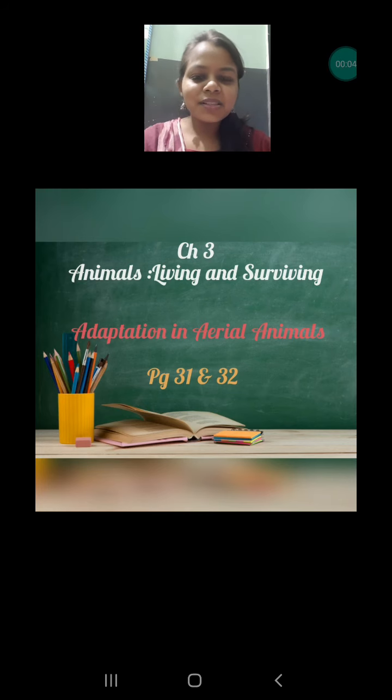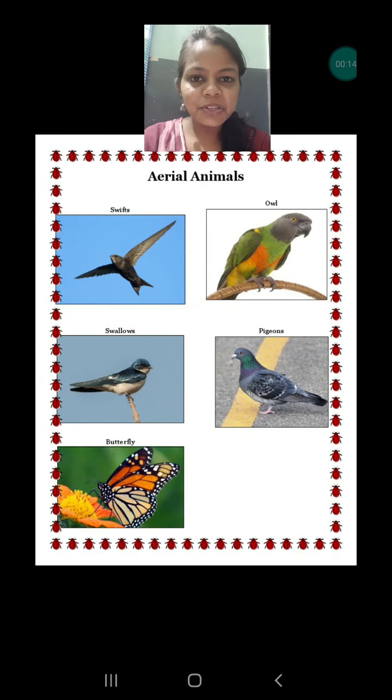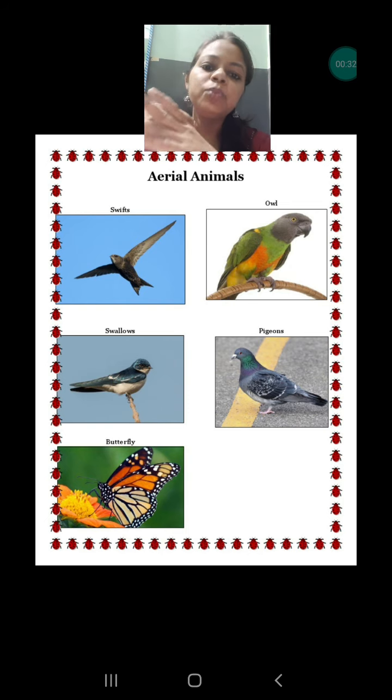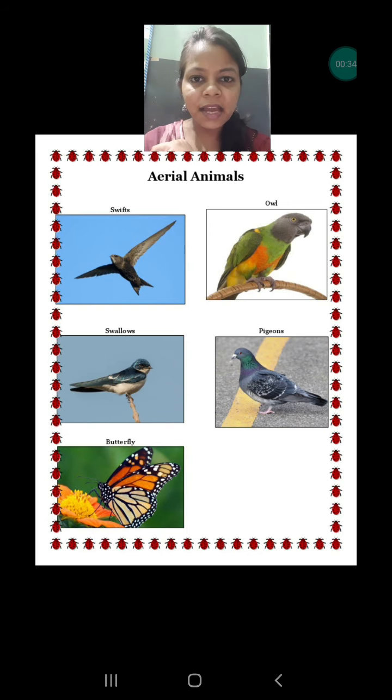Today we are going to discuss only one topic, which is given on page number 31 and 32, and that is adaptation in aerial animals. Let's first discuss the examples of aerial animals. Those animals which are able to fly in the sky are known as aerial animals. We can see some insects, or mostly birds. Mostly birds are able to fly in the sky and spend most of the time in the air, and from there the word aerial animals has been derived.